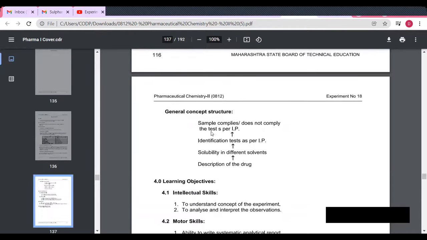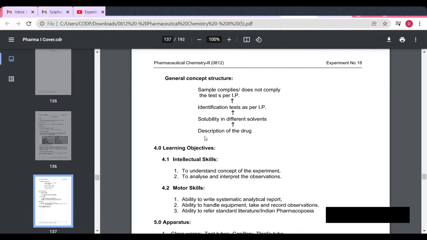Then next is the general concept structure. In that first we have to see the description of drug, solubility in different solvents, identification test as per the IP, and finally the sample complies or does not comply with the test as per the IP.